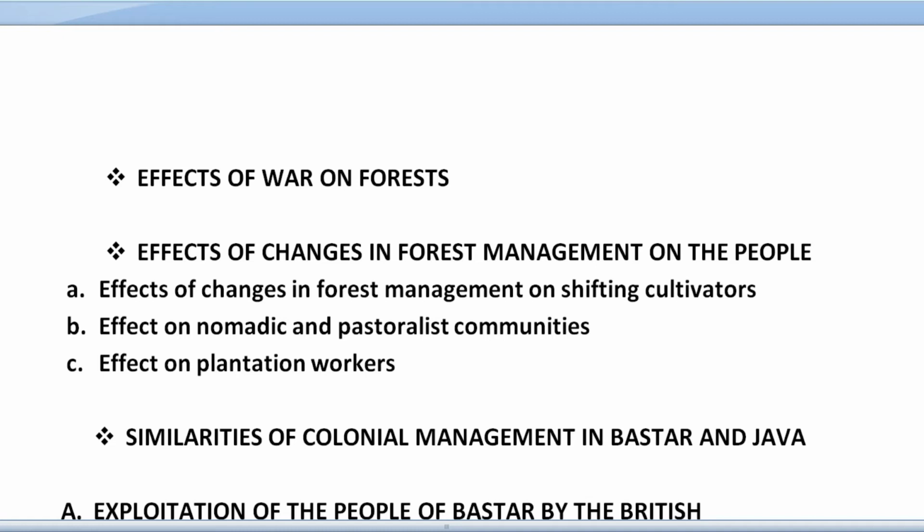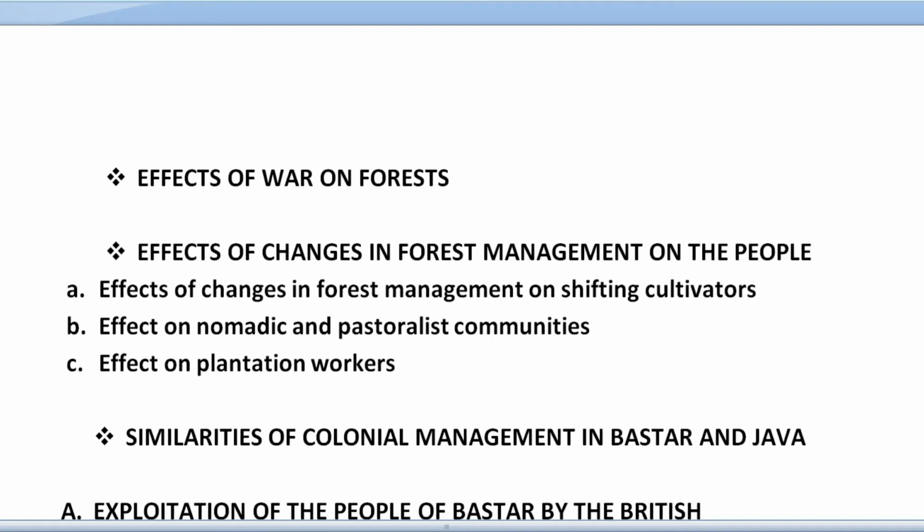Next heading we have effects of changes in forest management on the people. So what are the changes? First, we have the effects on shifting cultivators. Second, we have the effect on nomadic and pastoralist communities, and third, we have the effect on plantation workers. On the basis of these three headings, I am going to explain this chapter line to line in my next video, so please watch those videos also. I will explain line by line, so that you can easily understand the main concept.